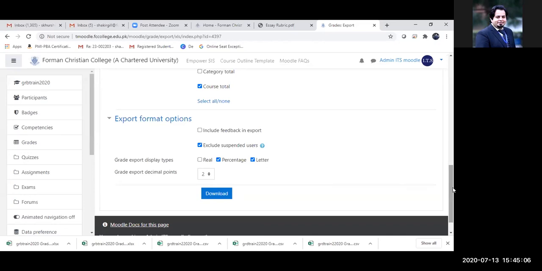But still, with the gradebook, you save a lot of time, because with Excel, you are continuously doing the calculations yourself. And if you make a mistake in one calculation, you would need to redo the entire grading on the Excel sheet. But Moodle does everything for you. You just need to define the criteria. That's the best thing about it.